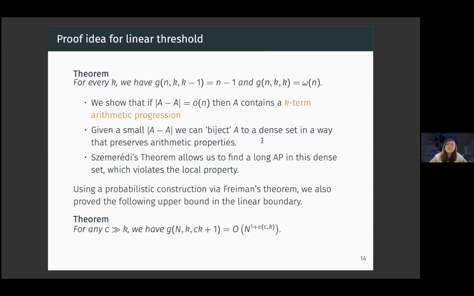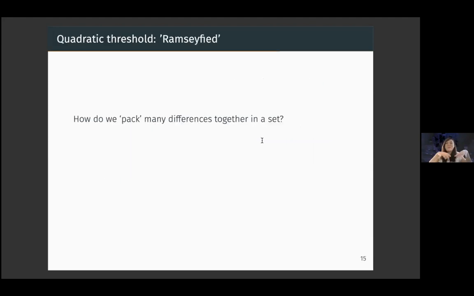In fact, using probabilistic constructions, we also managed to prove the following bound that lies in the linear boundary. But I'll move on to the quadratic threshold, which is more interesting because it has structure that moves beyond arithmetic progressions. So it's more oblique to the standard tricks and theorems from additive combinatorics.